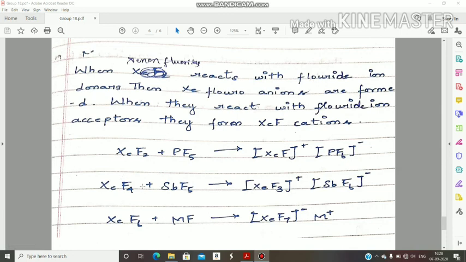That means when they react with fluoride ion acceptors, then only they act as fluoride ion donors. In the first two cases, xenon fluorides act as fluoride ion donors because these are fluoride ion acceptors. These are very, very important reactions. You have to practice them. So this is all about 18th group elements, and this is the smallest chapter in class 12 chemistry.